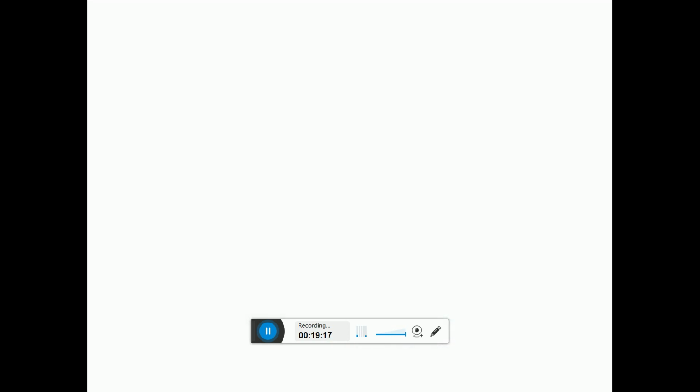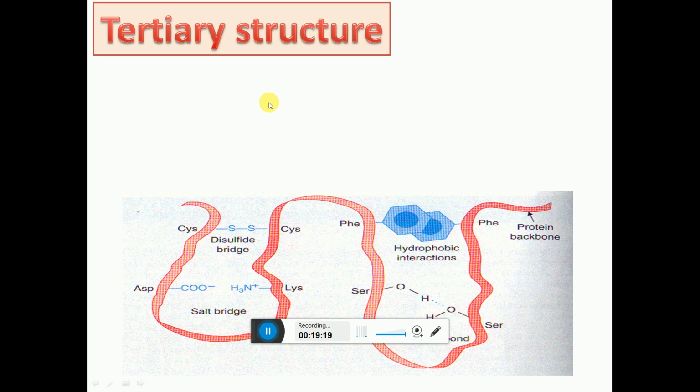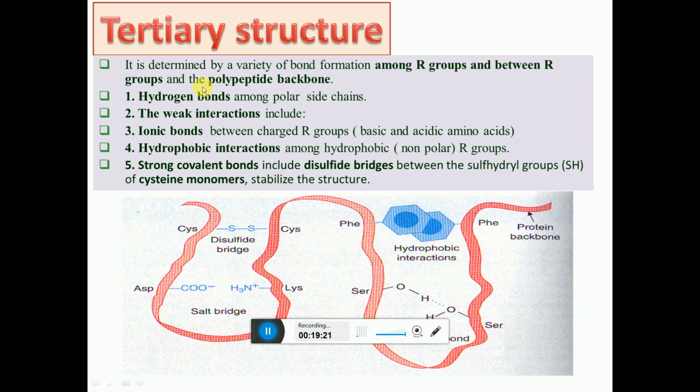The tertiary structure is determined by a variety of bonds among R groups and between R groups. In secondary structure, the hydrogen bonding is between the peptide bonds. In tertiary structure, the bonds are formed between the R groups of the same polypeptide or other polypeptide backbone.